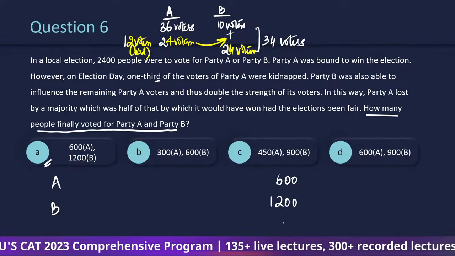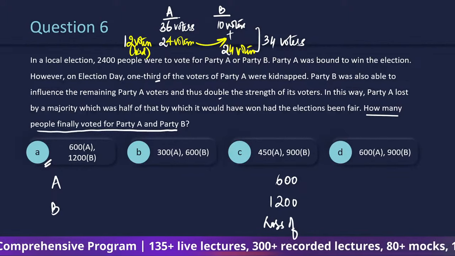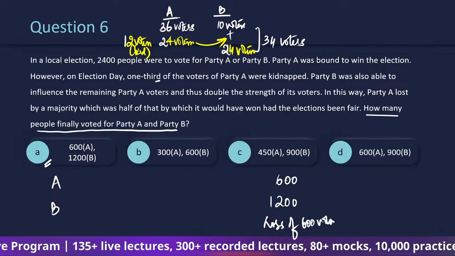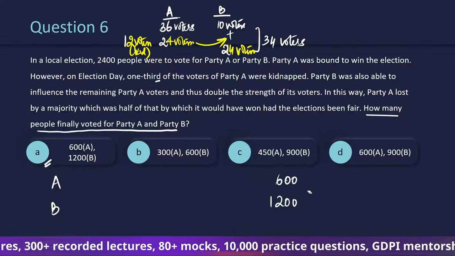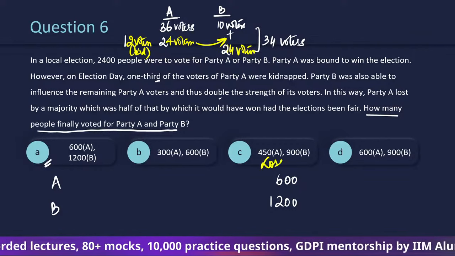So right now it's a loss of 600 votes. A के लिए, from the perspective of A lost by 600 votes. ठीक है, मैं इसको ऊपर लिख देता हूँ.